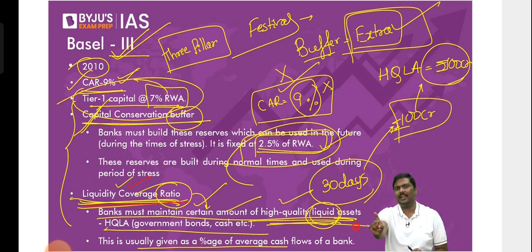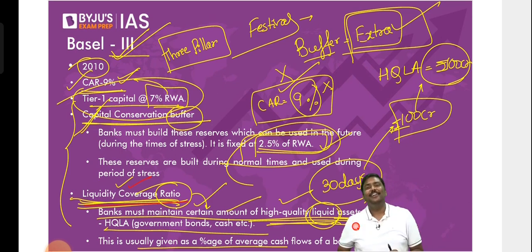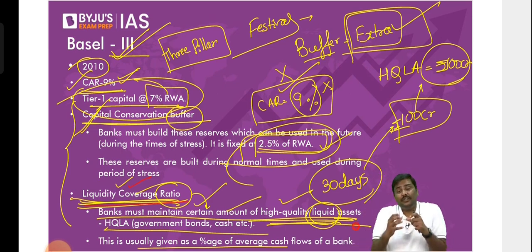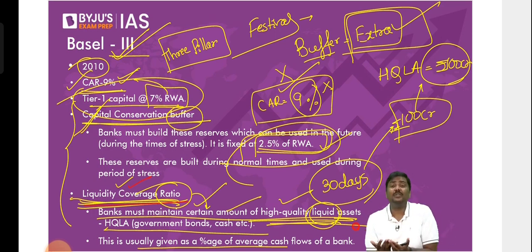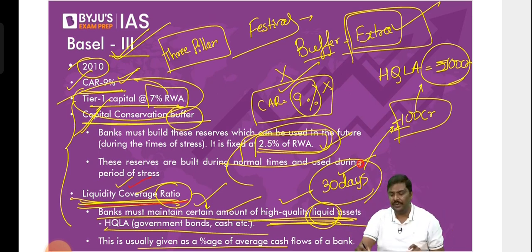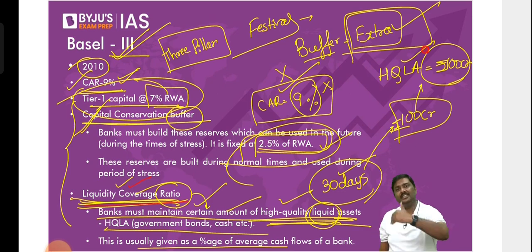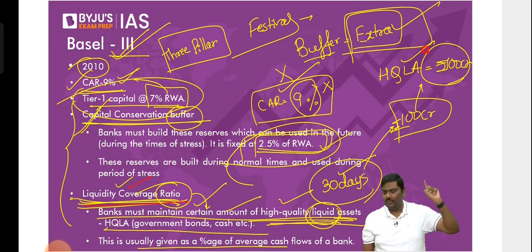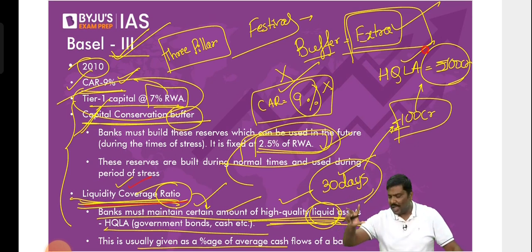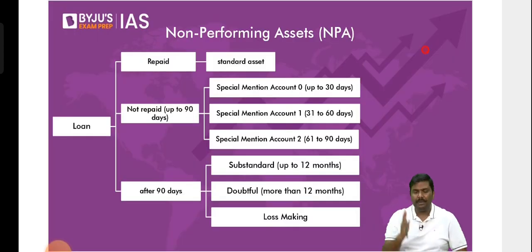You simply say, who is your manager? Where is your manager? Call your manager, etc. Why? You're absolutely right. It is your money. You should be allowed to withdraw your money. But if there is a mismatch like this, can the situation arise where the banks will run out of cash? Yes. And that is the precise reason under liquidity coverage ratio, they say that estimate next 30 days how much money you will need and maintain 100% of it in the form of high quality liquid asset so that you can sell these assets, generate money, collect money and allow for withdrawals. Done. So these are certain points regarding Basel 3 guidelines. Basel 1, Basel 2 and Basel 3 guidelines. Important for UPSC. Please be very, very careful.